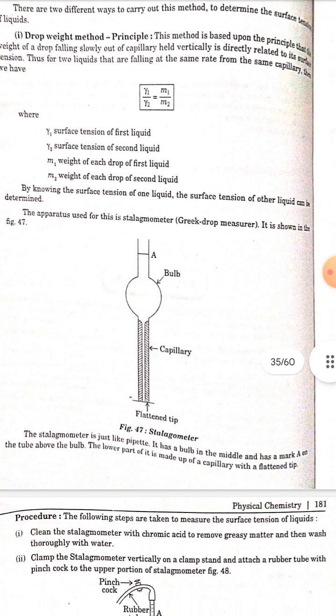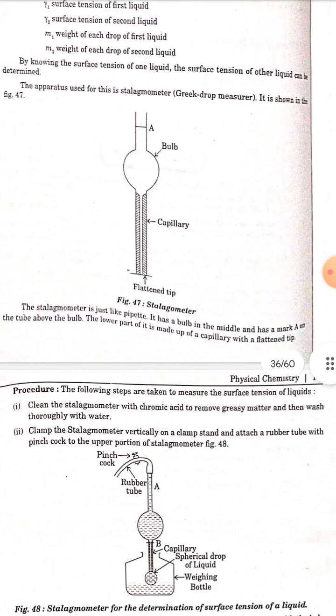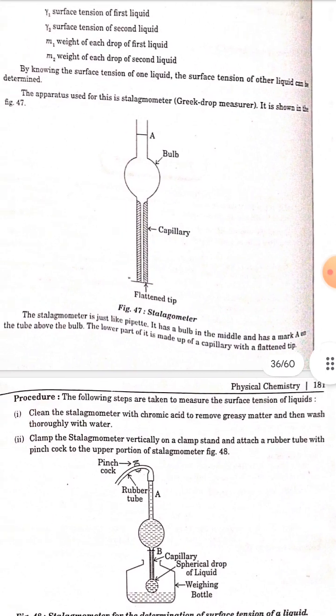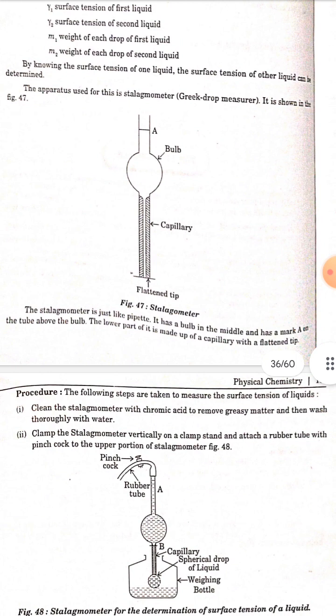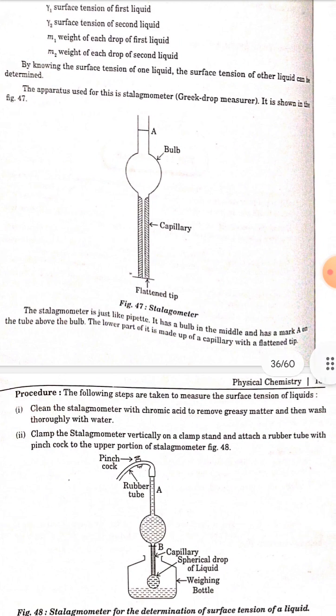The stalagmometer is just like a pipette. It has a bulb in the middle and has a mark A on the tube above the bulb. The lower part of it is made up of a capillary with a flattened tip.